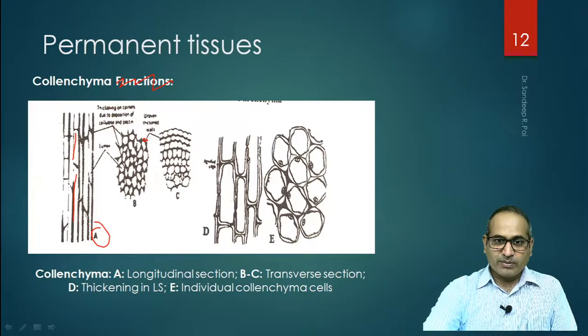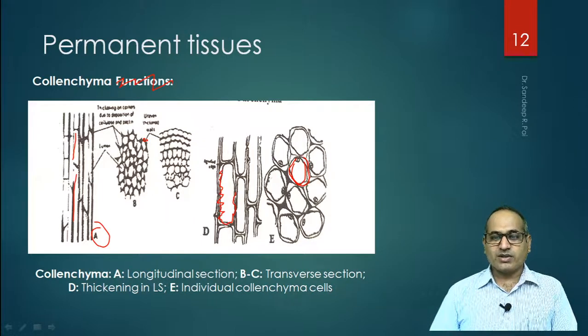And the D part, where we have to see the thickened cells, right? So in lateral section we see these thickened cells. The cells are extra thick. Okay, so these are thickened cells. And E is individual collenchyma cell. So these are individual collenchyma cells in transverse section.